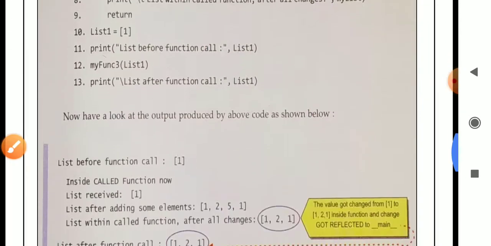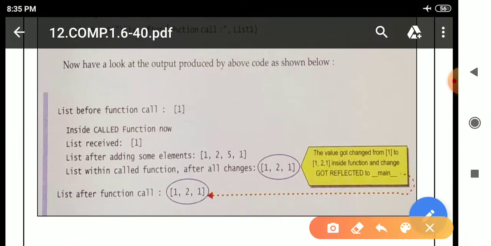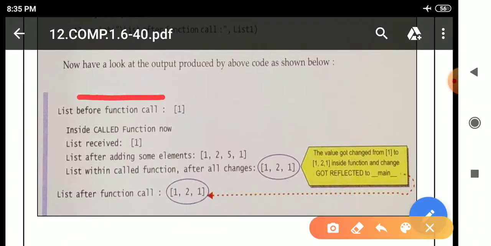So see here, the output is given. This message will be printed first. This is inside the main function: list before function call, the value is 1. After that, when there is a function call it will move inside the function body. So it will print this one, in line number 2, the print statement of line number 2. It will print normally like this, and after that in line number 3 there is another print statement. Here the print statement is what? Backslash t list received comma my_list. Till here the value of my_list is 1. So it will print like this.